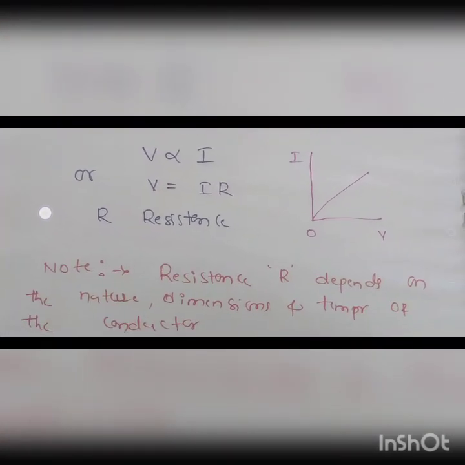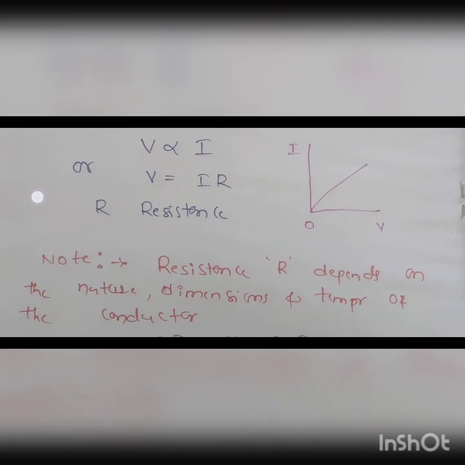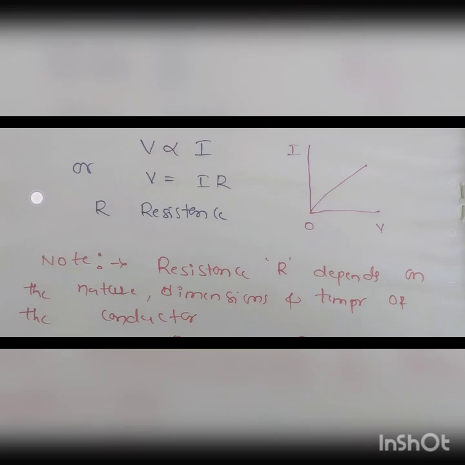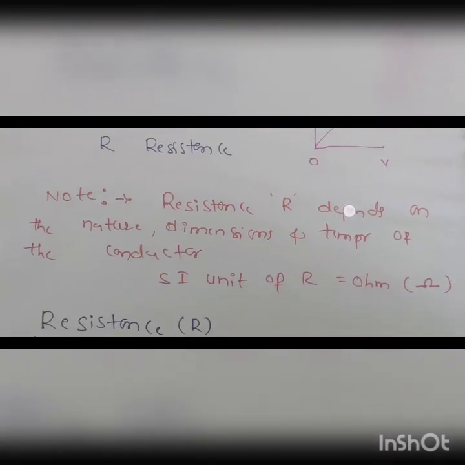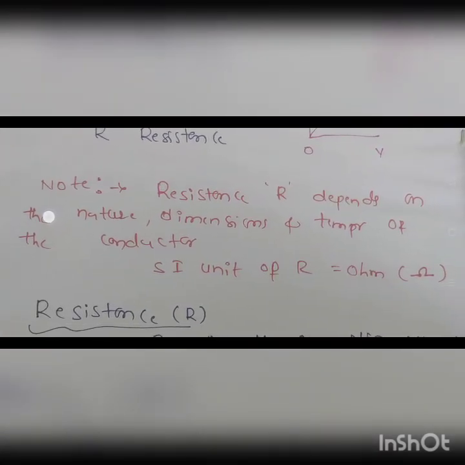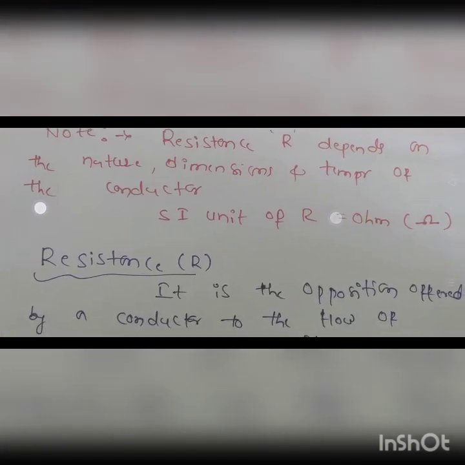Note one thing here: resistance R depends on the nature, dimension and temperature of the conductor. Resistance depends upon which factors? Nature, dimension and temperature of the conductor. Next, the SI unit of resistance, as you know, is ohm, and this is the symbol you have to remember. Now we'll discuss resistance.